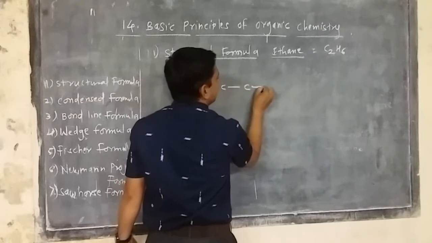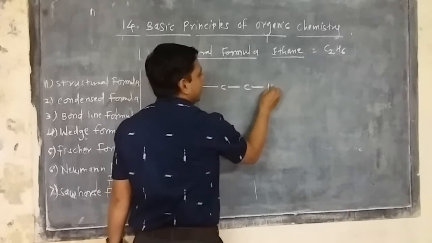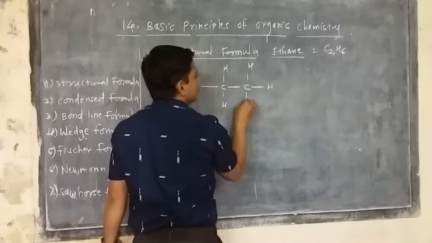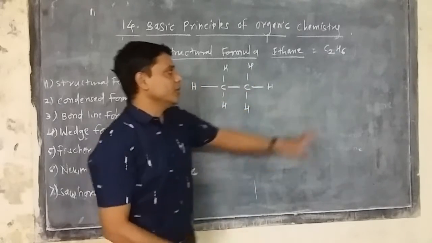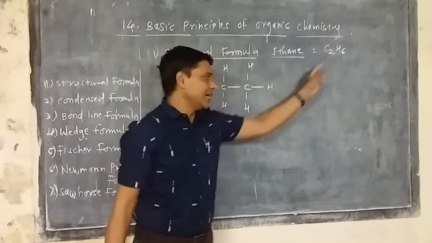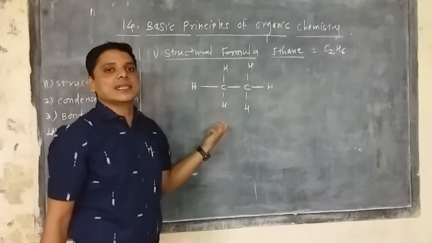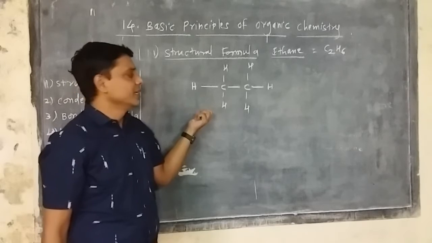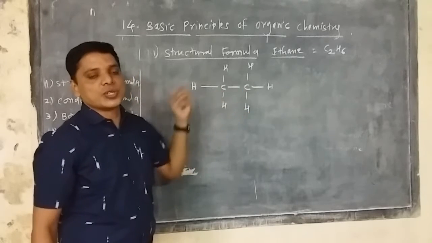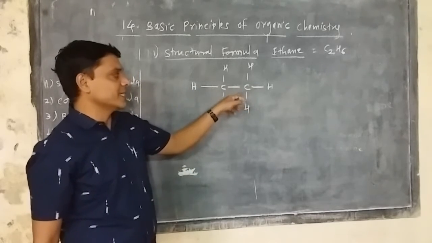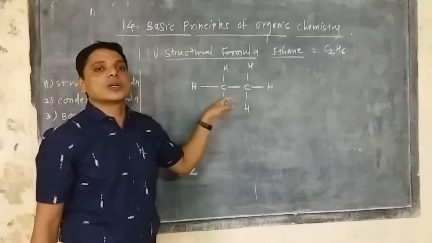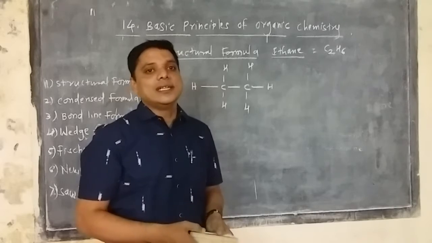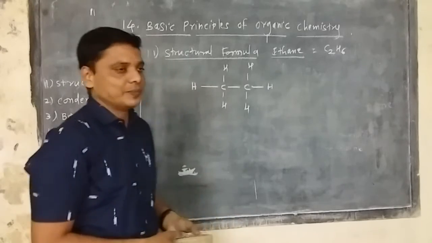The carbon-carbon bond is singly bonded, and the hydrogens are also singly bonded in such a way. We say C2H6 is the molecular formula, and the exact arrangement of the bonds can be shown by the structural formula. So carbon-carbon 1 bond exists and carbon-hydrogen 6 bonds exist, and such a representation is called the structural formula.